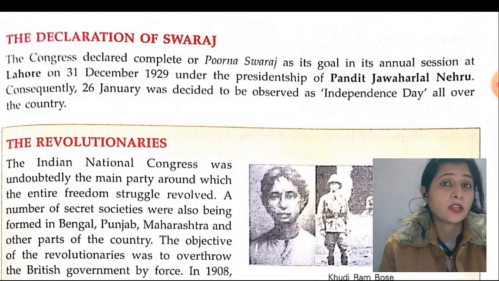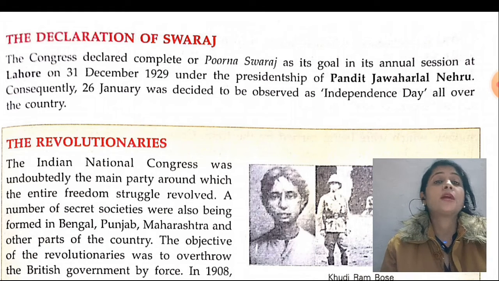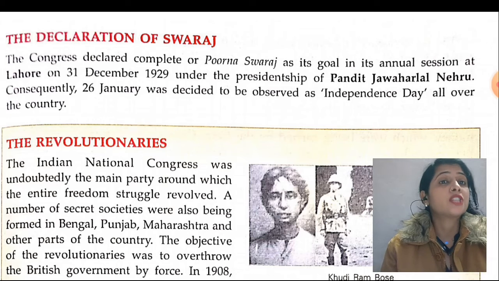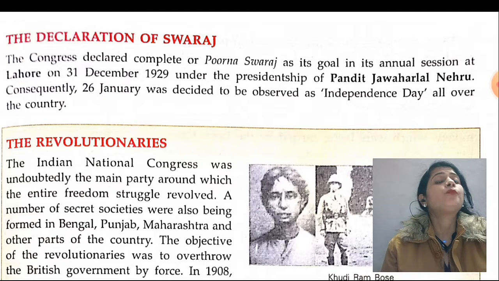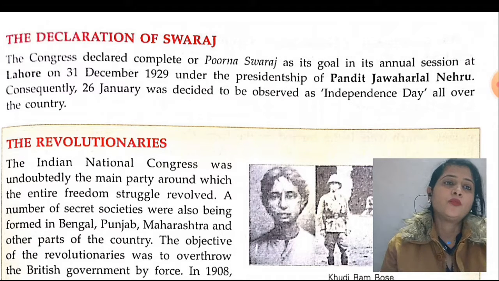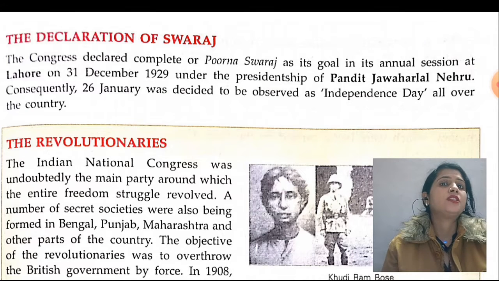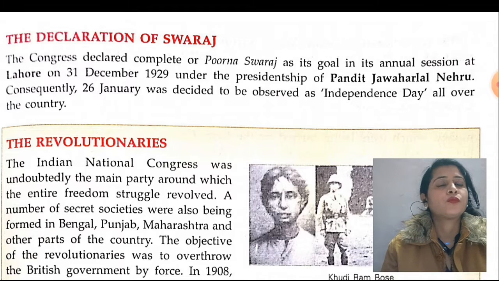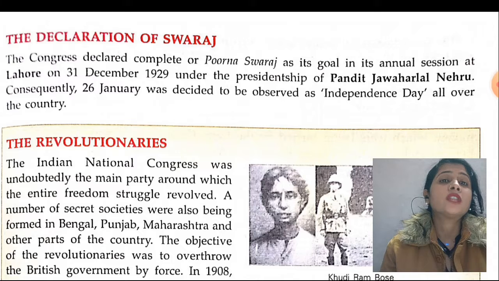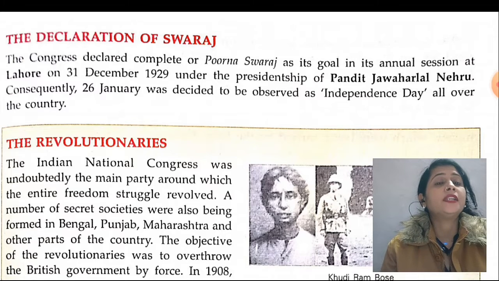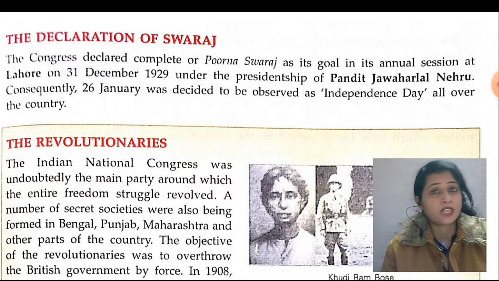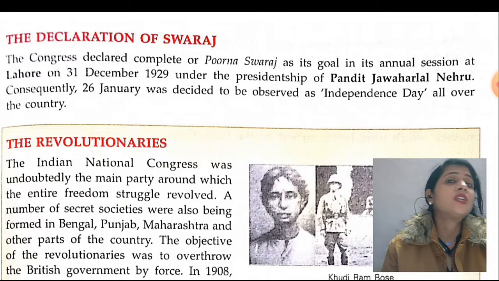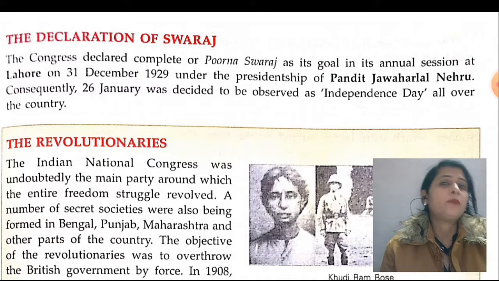In this session, they declared that they wanted complete Purna Swaraj, and consequently 26 January was decided to be observed as Independence Day all over the country.